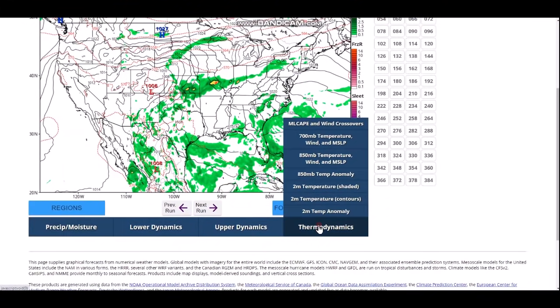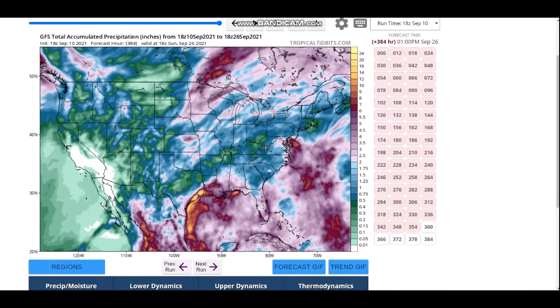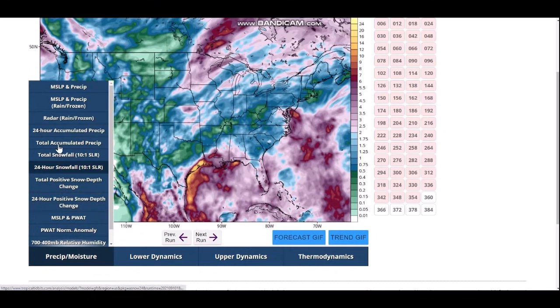And I do want to take a look at the total accumulated precip. Look at all of that. That is definitely quite a bit, especially across areas where the several storms align. Look at the south. That tropical moisture is definitely adding up to some significant numbers.